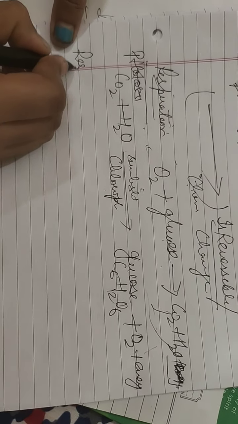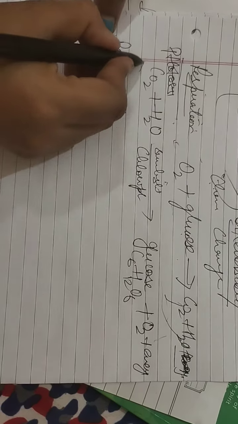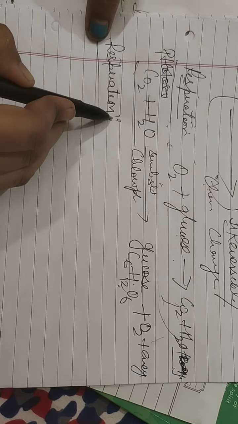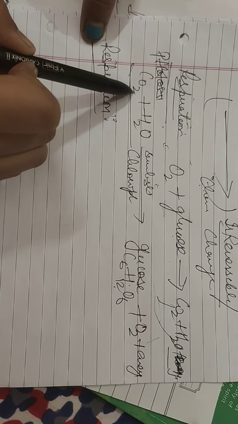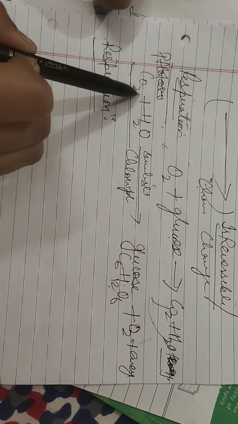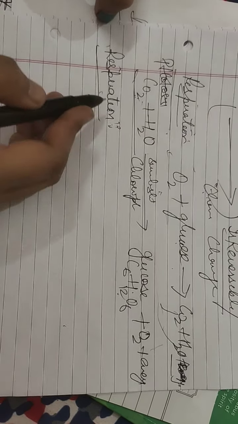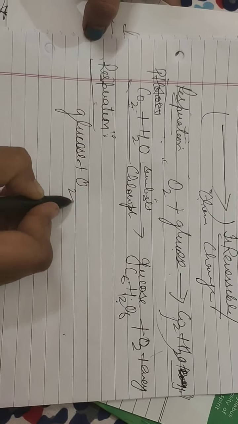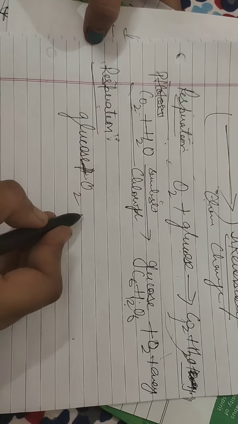And in case of respiration, these are the reactants of photosynthesis, and these are the products of photosynthesis. In case of respiration, these are the products. So here you can see glucose and oxygen, but energy we will not write in the reactant form because energy is always liberated at the last in the product form.